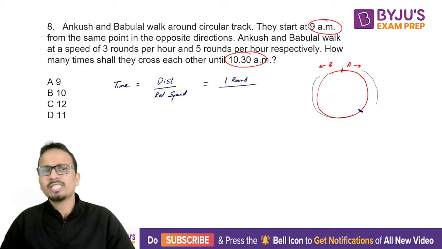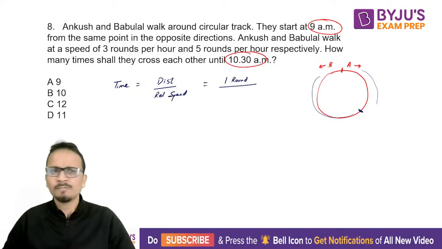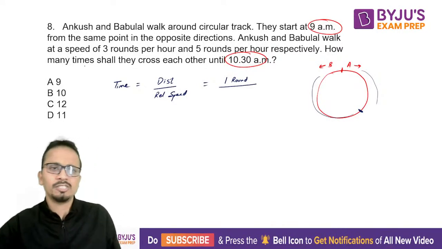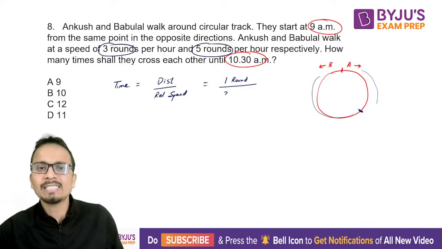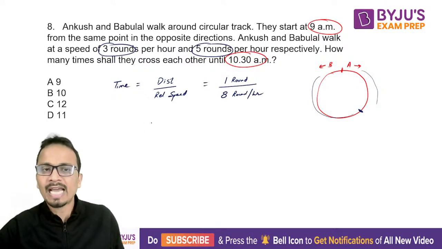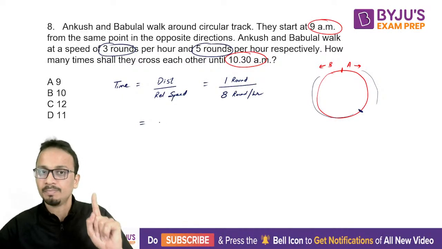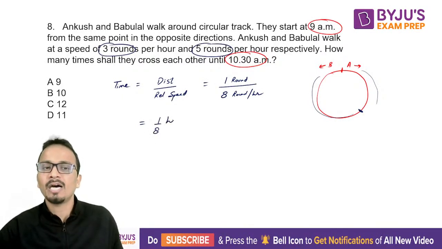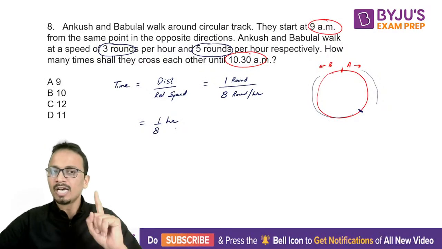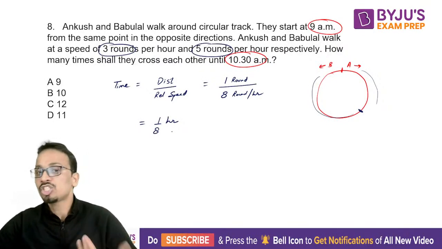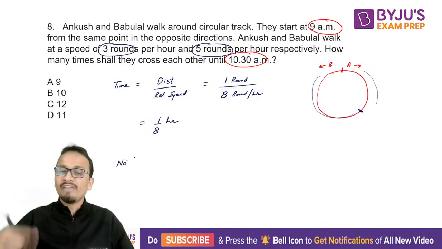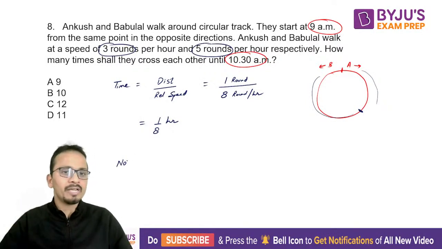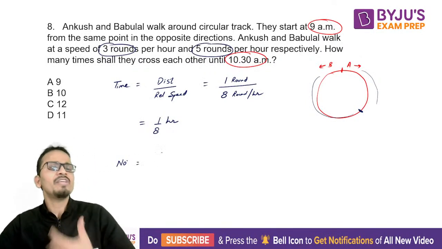Now, since these two people are moving in opposite directions, the relative speed will be the sum of the speeds. So the relative speed will be 3 rounds per hour plus 5 rounds per hour. That is 8 rounds per hour. All right. So the time after which they will meet for the first time will be 1 upon 8 hour. All right. 1 upon 8 hour पहली बार मिलेंगे. Okay. How much time do we have? We have 1.5 hour. So number of times they will meet. So every 1/8 hour में पहली बार एक बार मिल रहे हैं. So they will keep on meeting after every 1/8 hour.